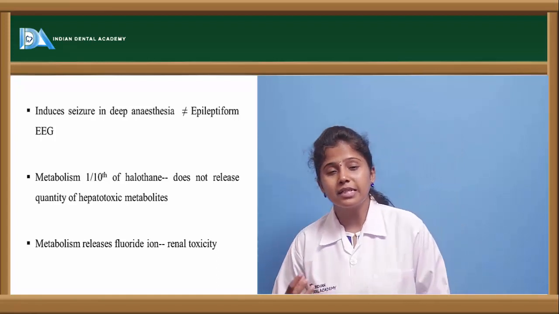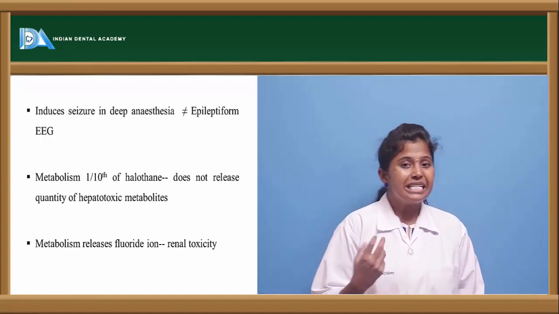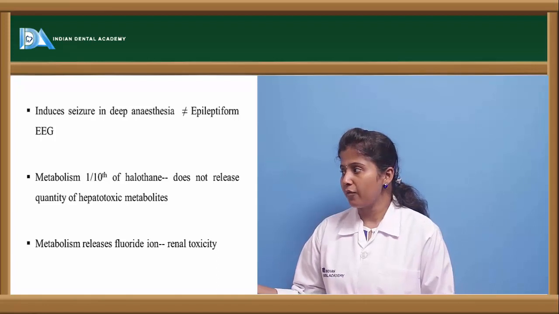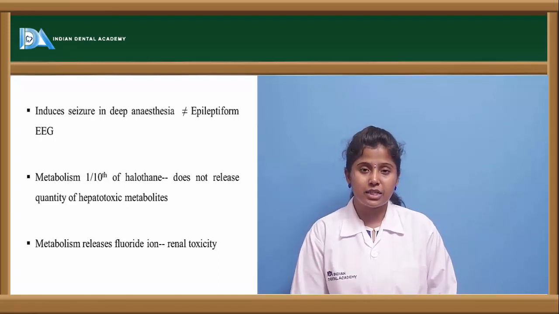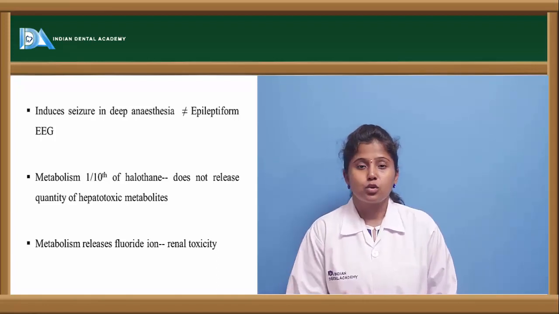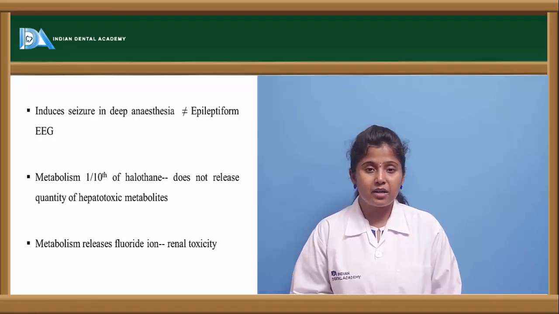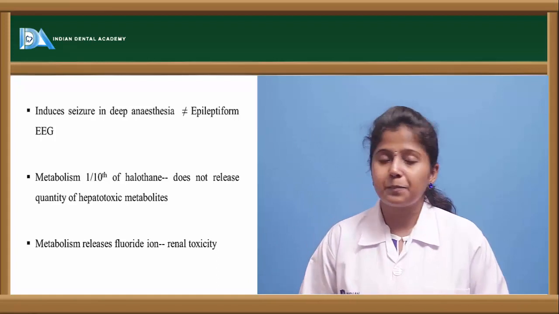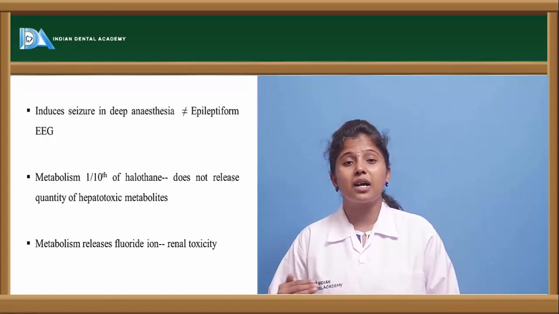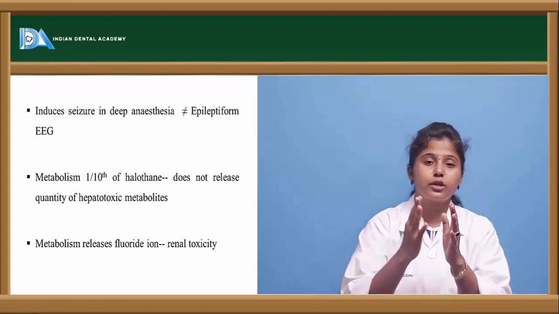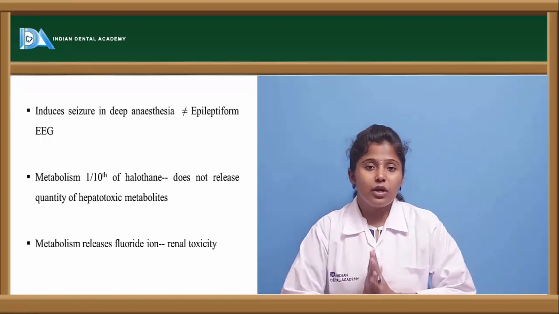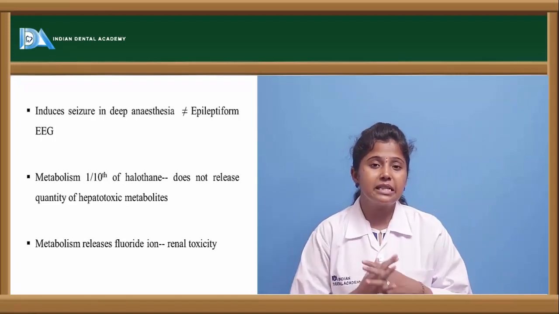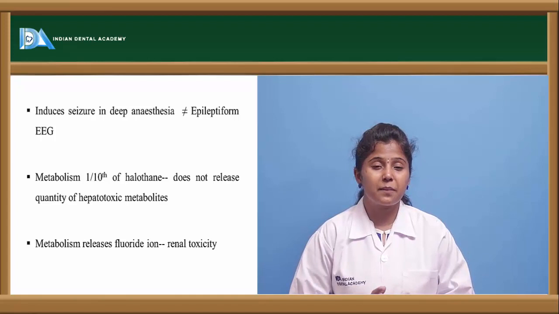If the person is having deep anesthesia, it may cause seizures, and it is not recommended for epileptiform EEG, that is electroencephalogram. So in order to take EEG in epileptic conditions, this is not preferred. The metabolism is 1/10 of halothane. If halothane is undergoing metabolism up to 60%, then this drug has a metabolism capacity of 6%.